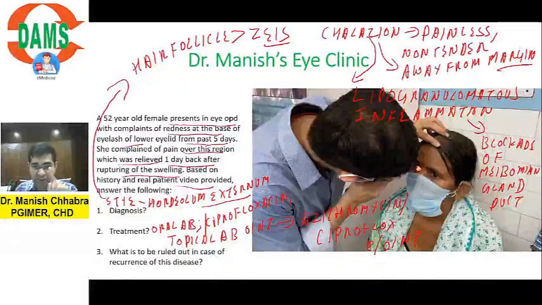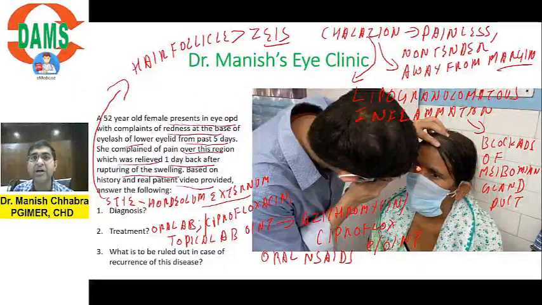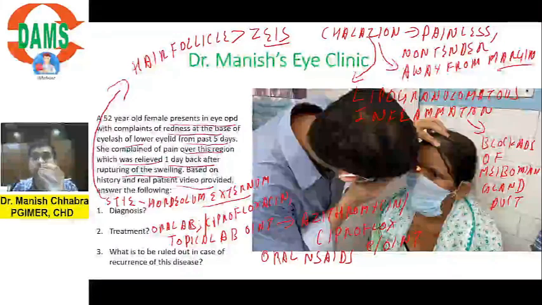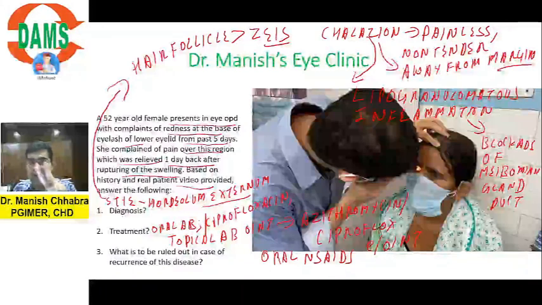Okay, so this is about antibiotics. You will also give oral NSAIDs. Don't give topical NSAIDs. Topical NSAIDs are corneotoxic unless there is a strong indication for them, which is post cataract surgery. You give Nepafenac or Bromfenac to prevent Irvine-Gass syndrome, which is cystoid macular edema, right? So don't give topical NSAIDs. So these are two important things.